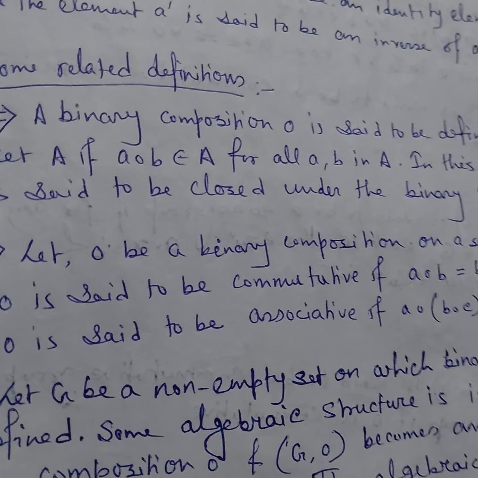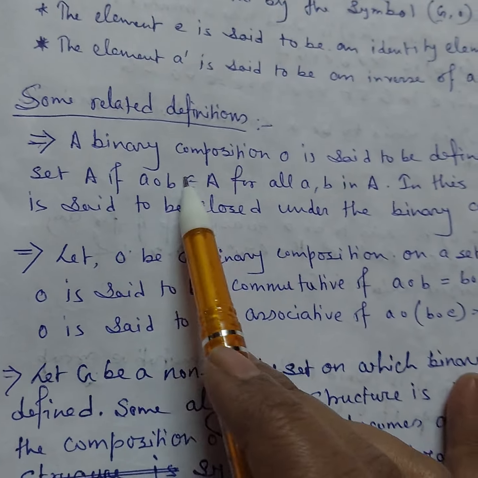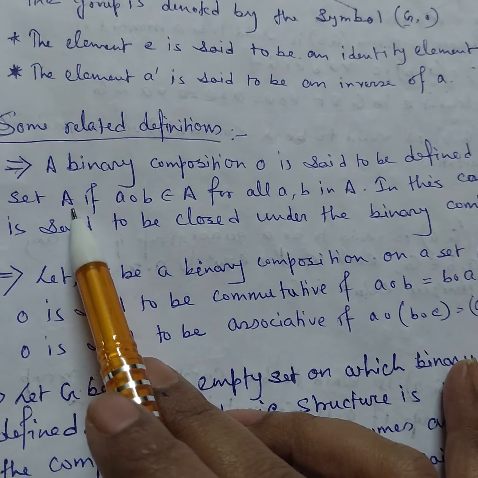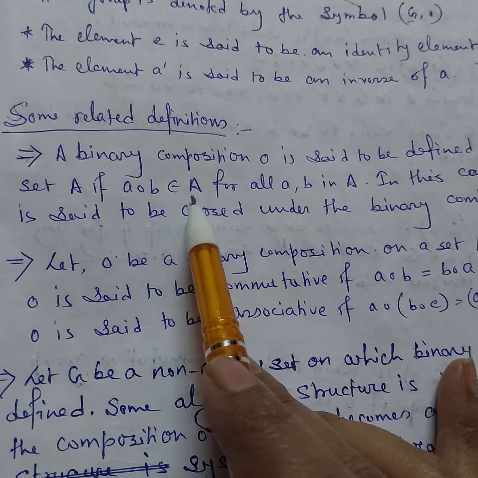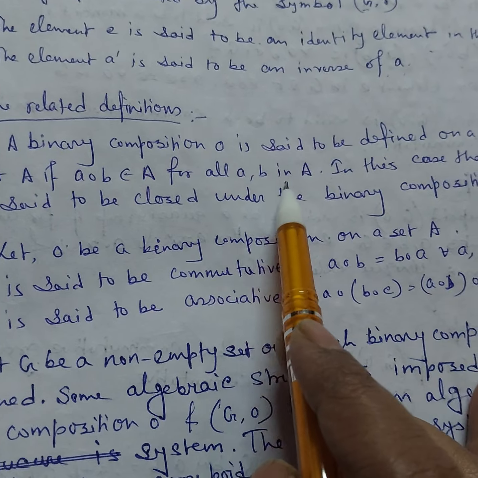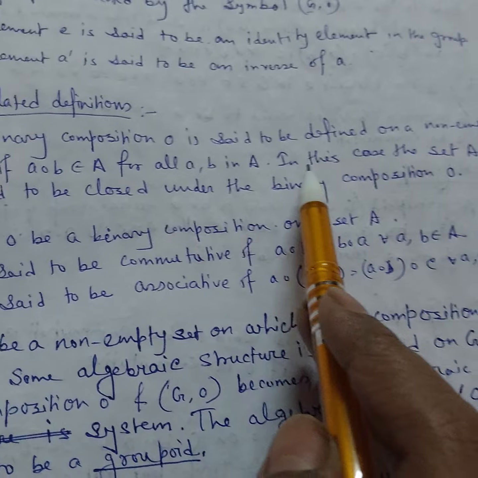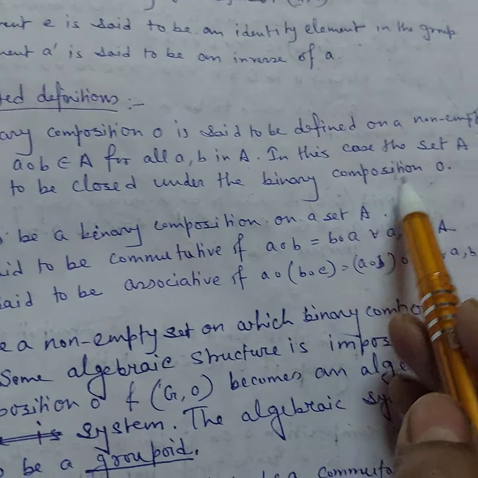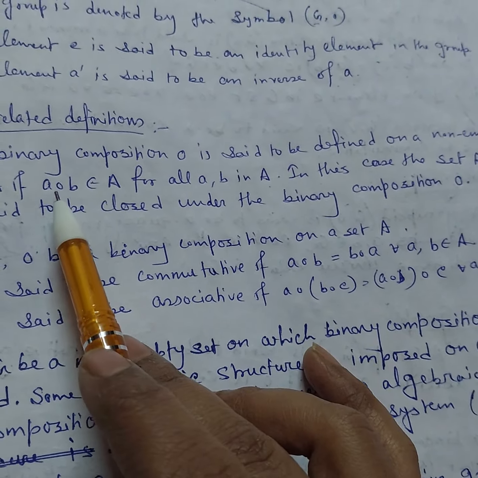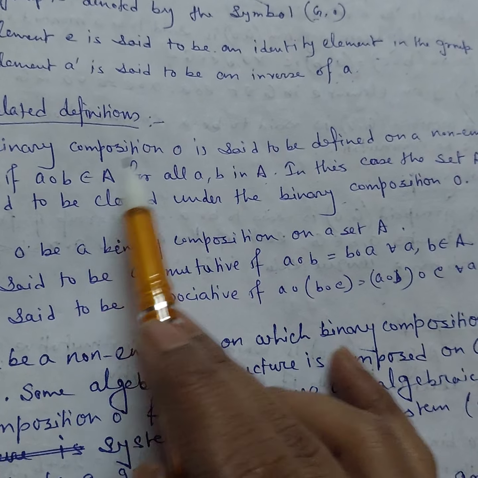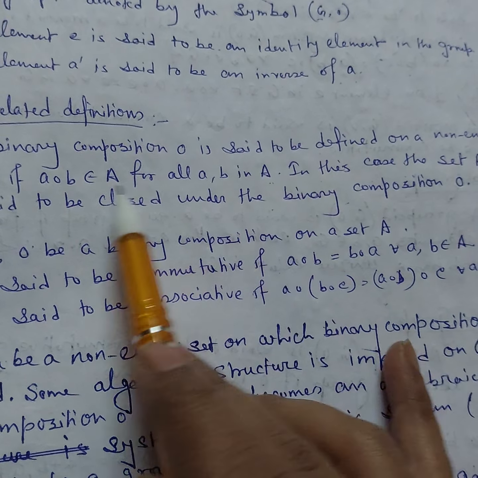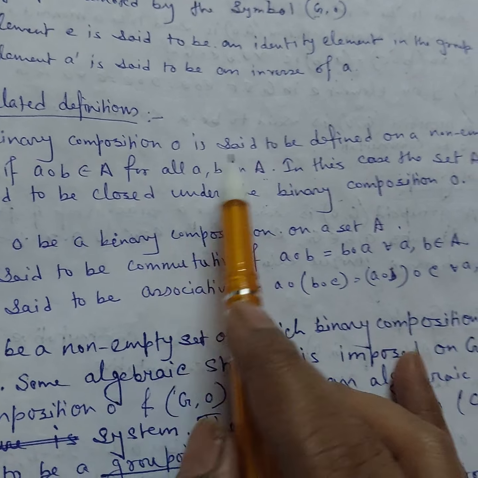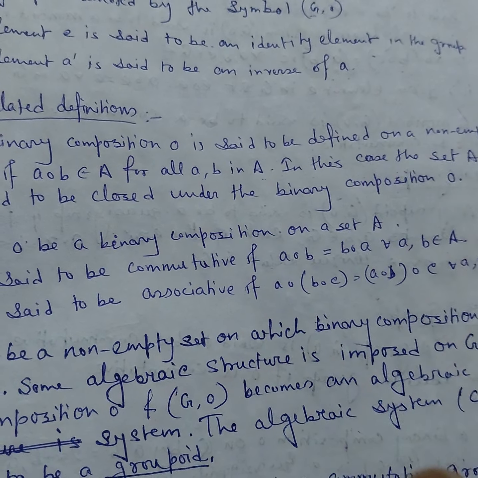There are some related definitions. First one is: a binary composition ∘ is said to be defined on a non-empty set A if a∘b belongs to A for all a, b in A. In this case the set A is said to be closed under the binary composition ∘. If a∘b belongs to A, then we can say that under this binary composition the set A is closed.